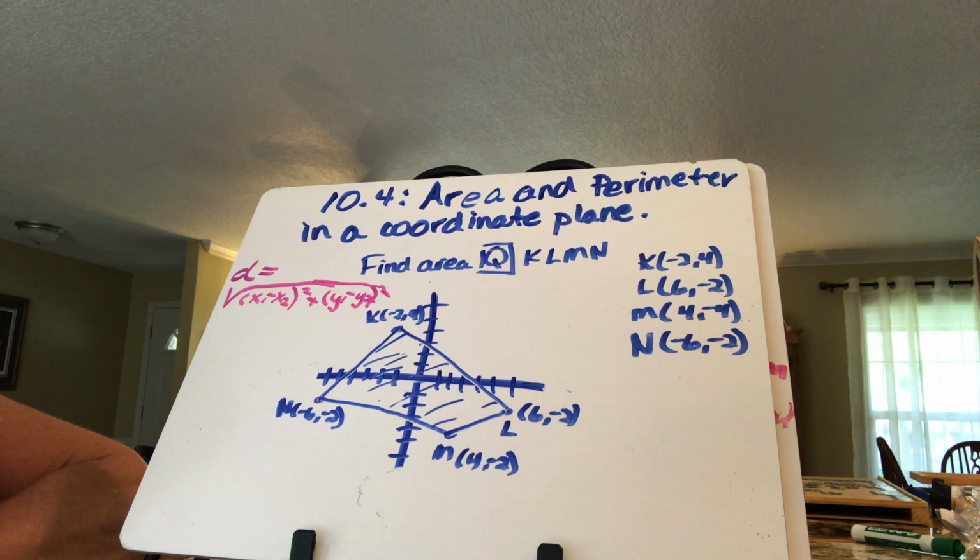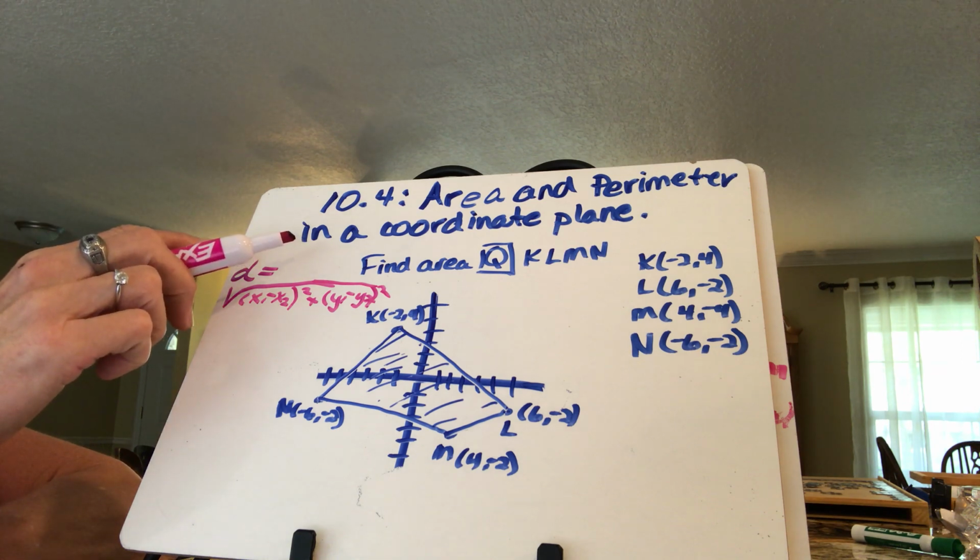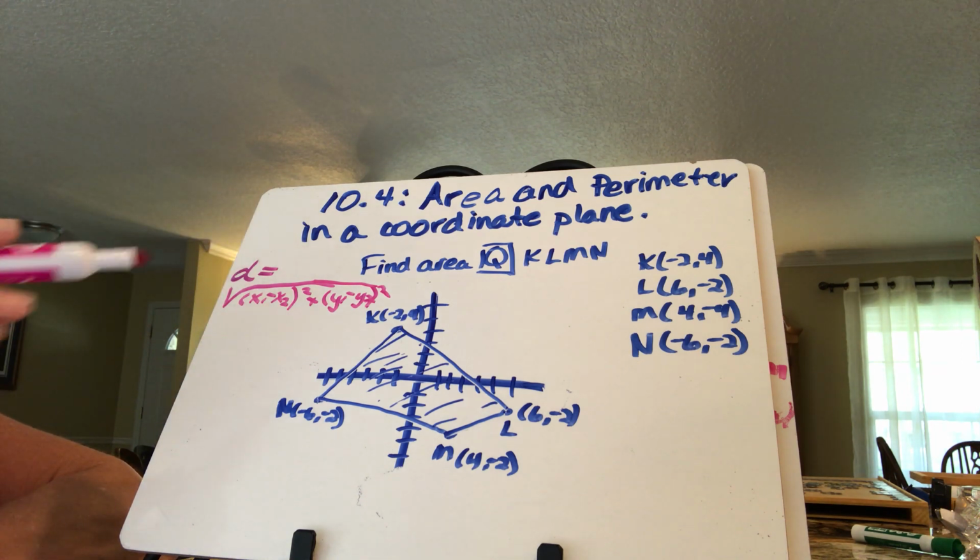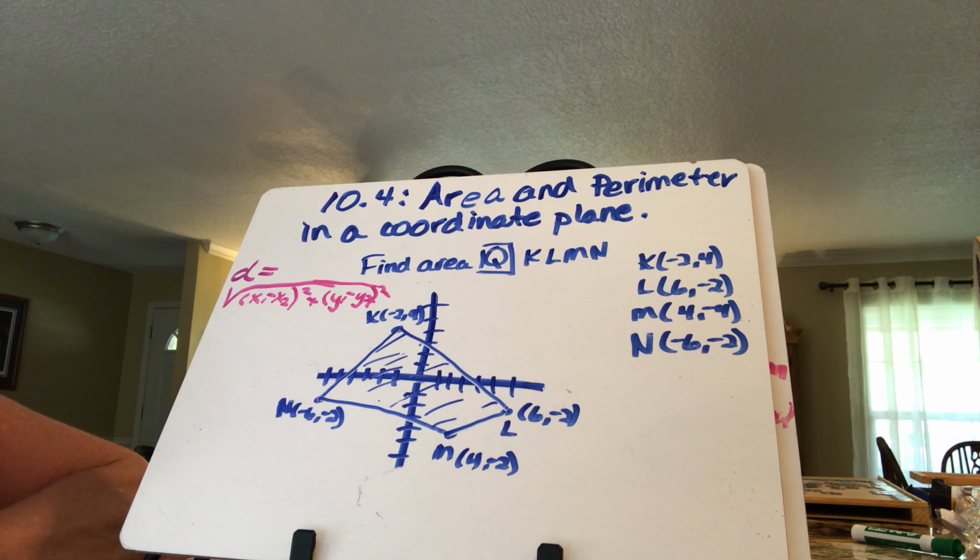Now for the area, if the shape is a square, then just use this formula for a square and just take one side and square it. But in this case, we don't have a square. We're trying to find the area of this quadrilateral, so it doesn't tell us that it's anything special, this quadrilateral KLMN. So the first thing is graph it so that you can see whether it is a special quadrilateral or not.